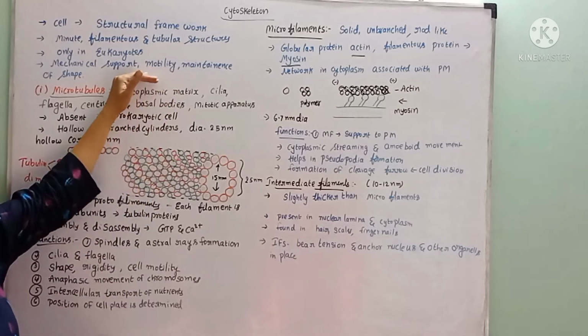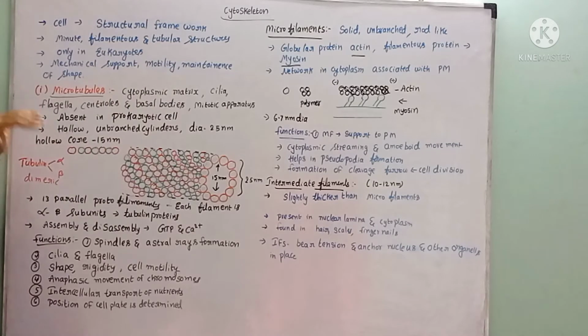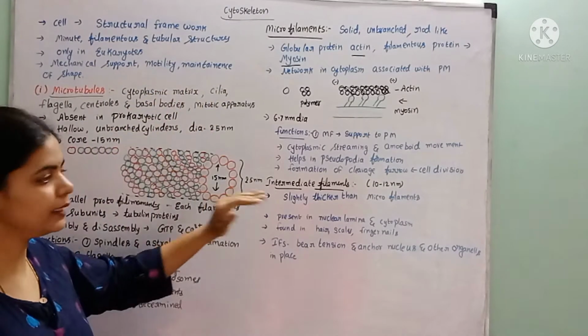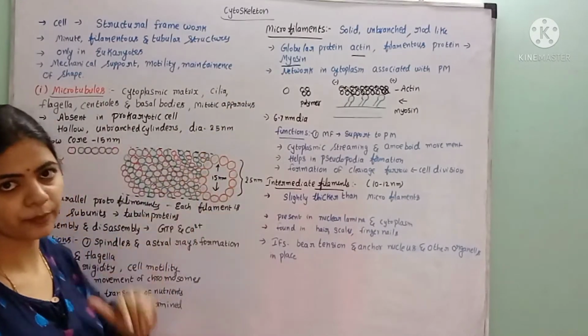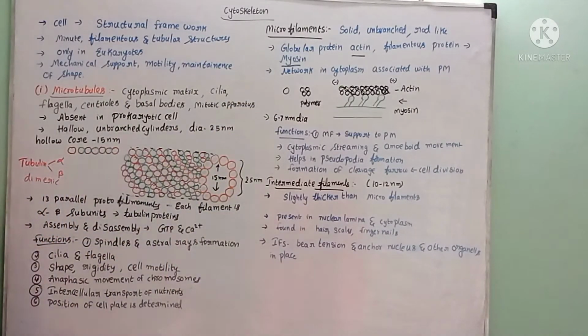The cytoskeleton consists of three structures: microtubules, microfilaments, and intermediate filaments. Microtubules, microfilaments, and intermediate filaments are the three different kinds of cytoskeletons. Now we'll see, one by one, the properties of these cytoskeletons.